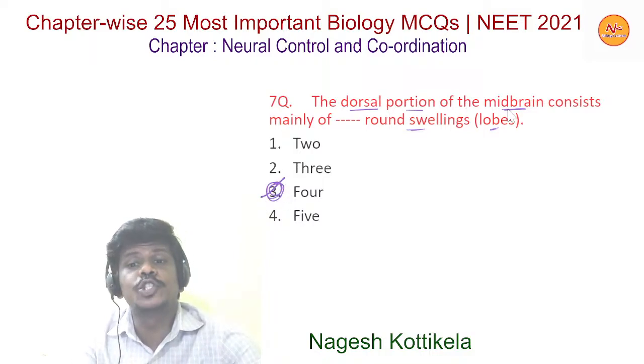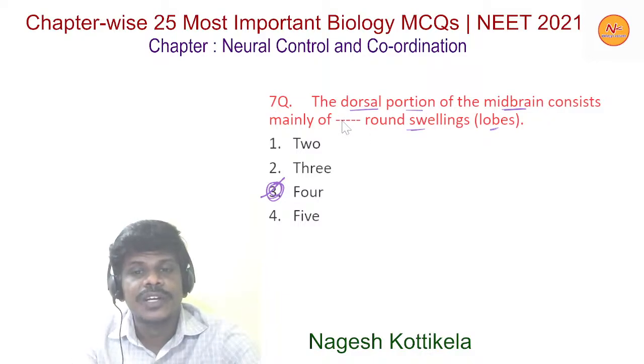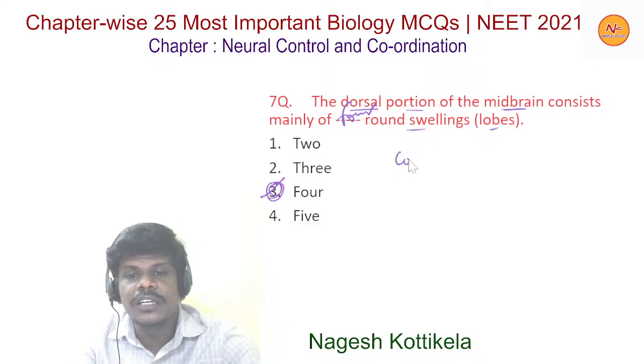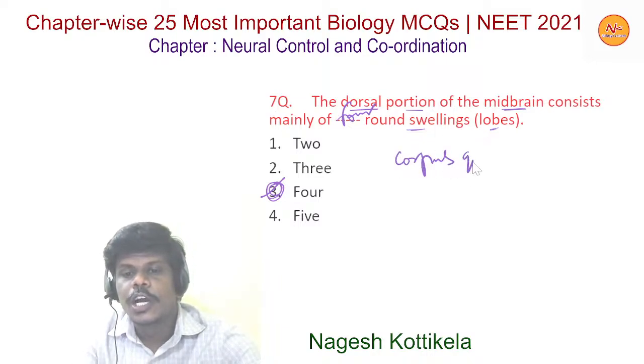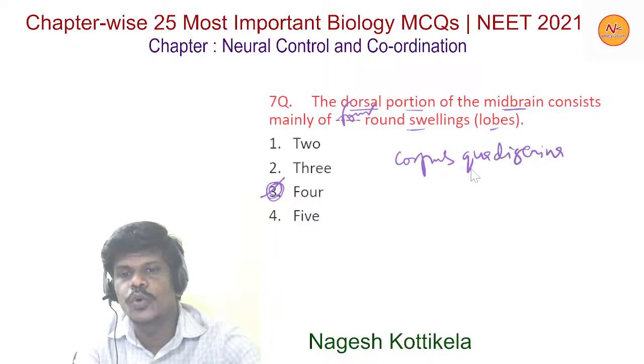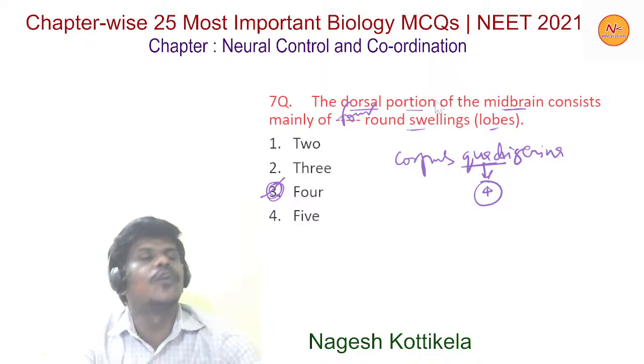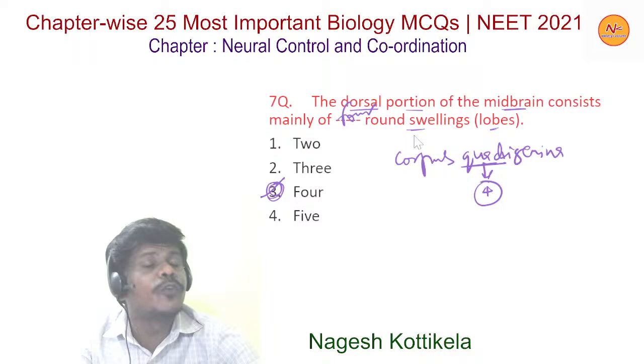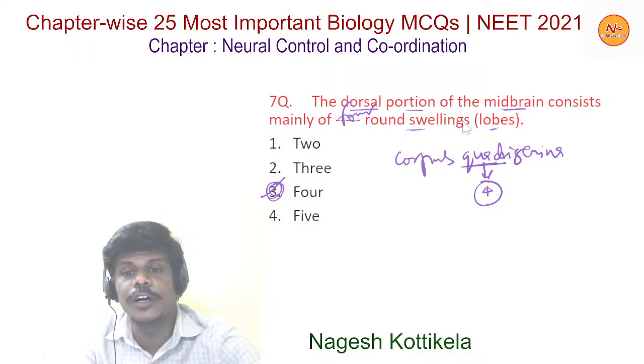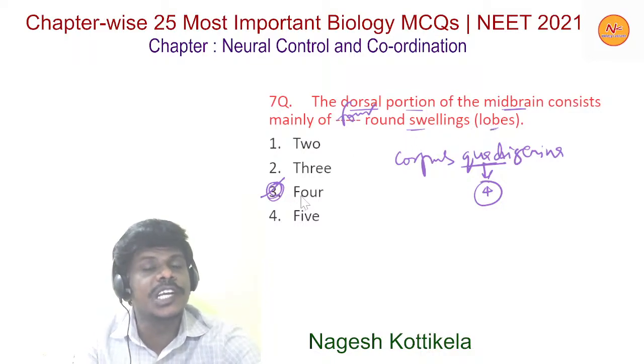The dorsal portion of the midbrain consists of 4 round swellings or lobes, and they are called corpora quadrigemina. Quadri is related to 4. So 4 lobes are found in the midbrain. So here option 3 is the right one.